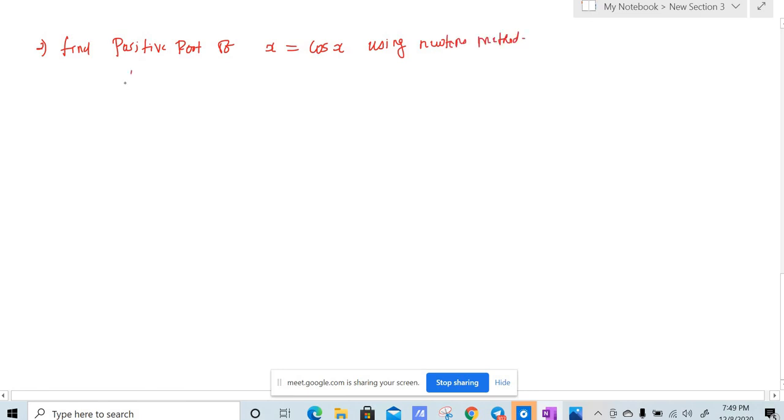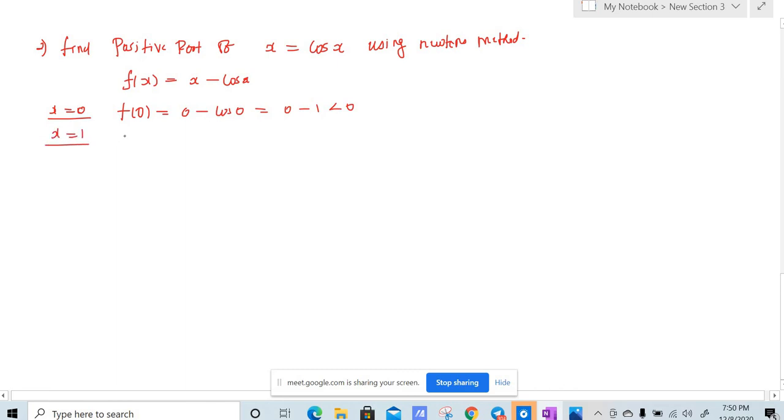So what is our f of x here? Our f of x is x minus cos x. You have to take every term to one side, so you will have something equal to 0, and you take that something to be f of x. So f of x is x minus cos x, though they haven't mentioned the interval. So x is equal to 0. So this will be f of 0. So it will be 0 minus cos 0. So it will be 0 minus 1, which is less than 0.